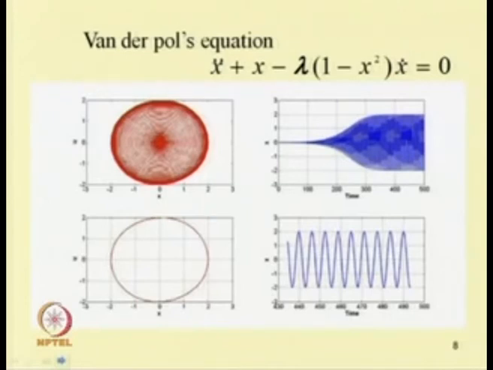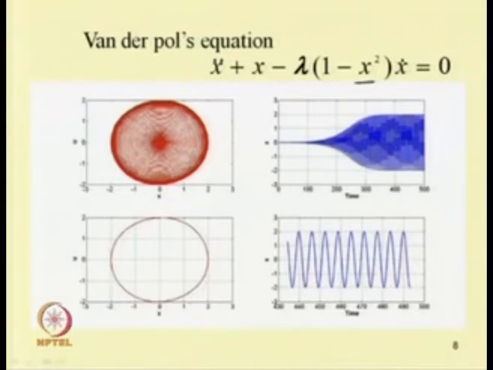In case of the van der Pol equation, the equation is given as x double dot plus x minus lambda into 1 minus x square into x dot equal to 0. Here the nonlinear term is x square into x dot, and in this case one can find an isolated limit cycle. Starting from a starting point here, one can see with time it grows and finally one obtains the limit cycle.